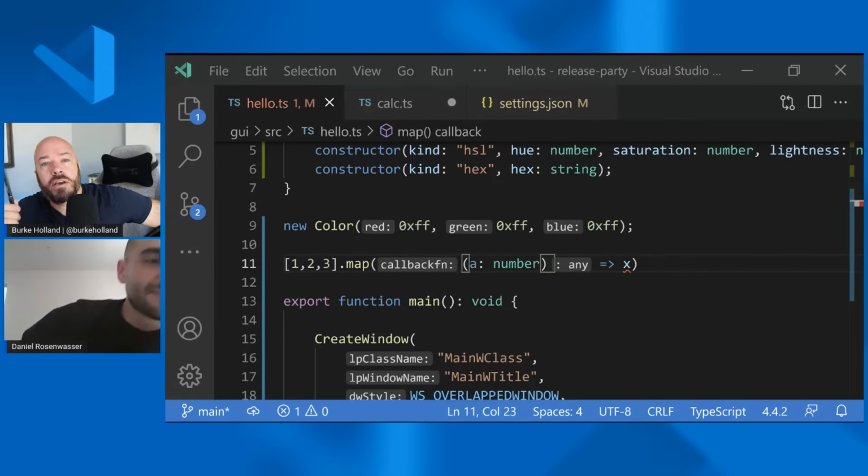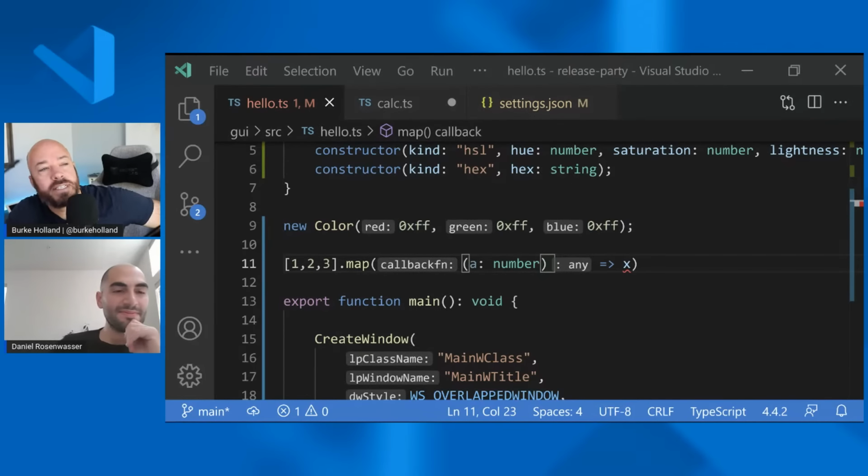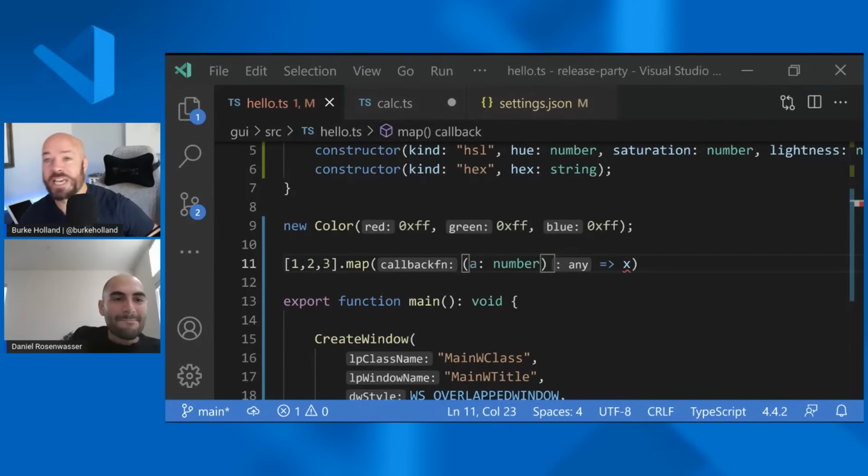So I think the other thing that I'm learning here, Daniel, is that we probably need a whole stream dedicated to TypeScript, and I'd like to know what the chat thinks about that. Maybe like a TypeScript Pro, Advanced TypeScript, Beginning TypeScript, something like that session. I think that would be awesome. We're going to have you back.